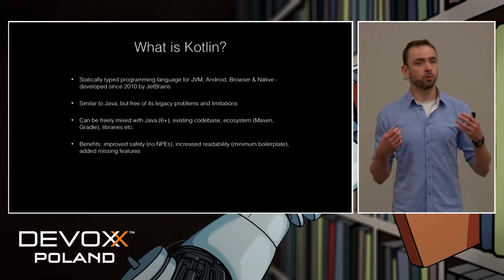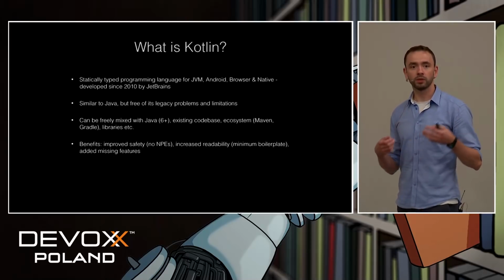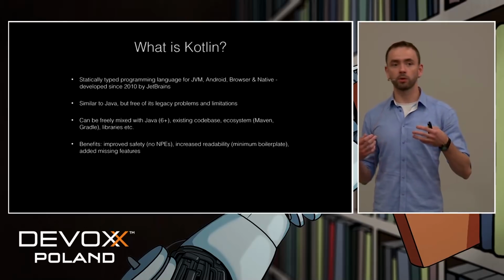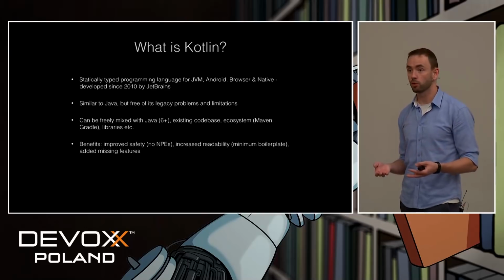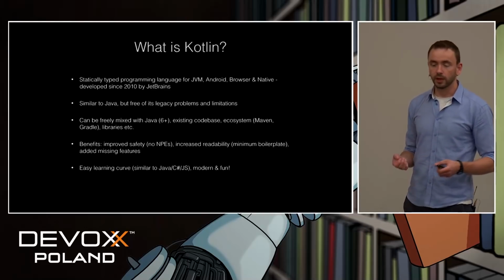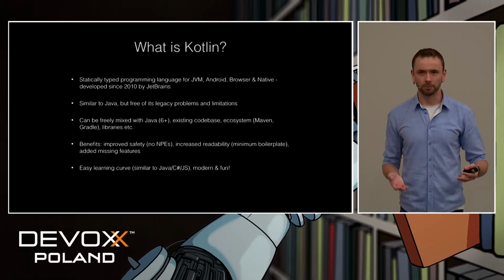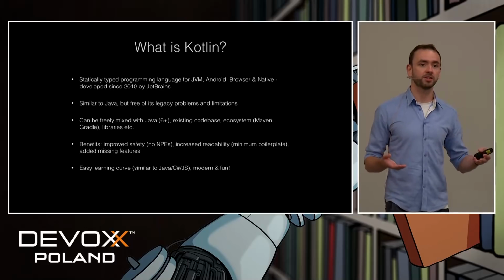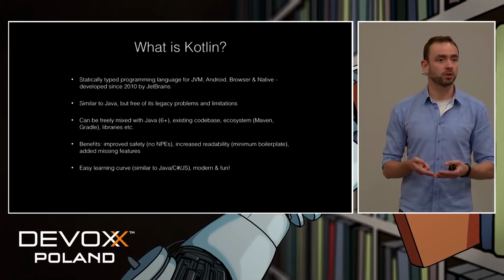Also, the code is much more concise and readable, and Kotlin contains many of the features that all other languages have, but Java doesn't have and probably never will. And last but not least, Kotlin is really easy to learn, because it's similar to other languages that we use on a day-by-day basis, like C# or JavaScript or Apple's Swift, for example.